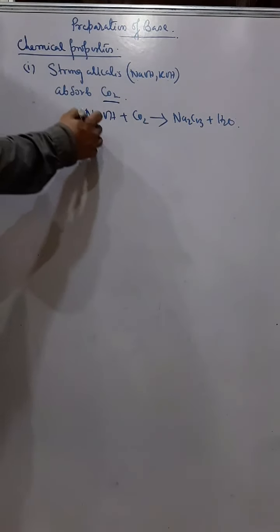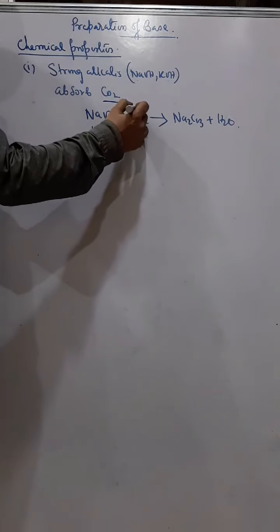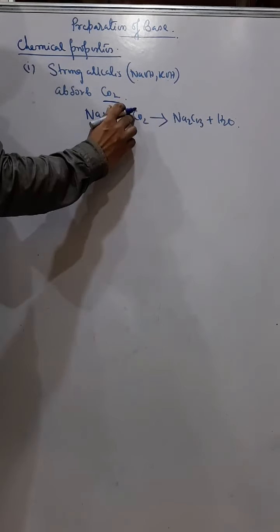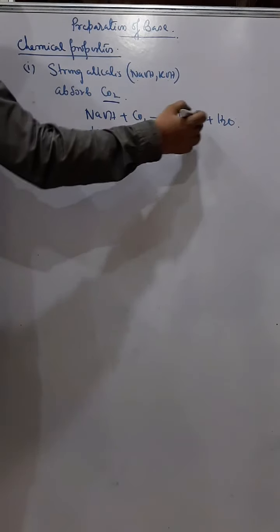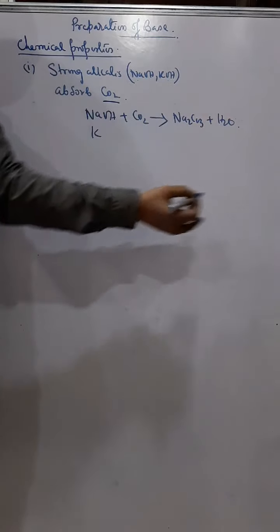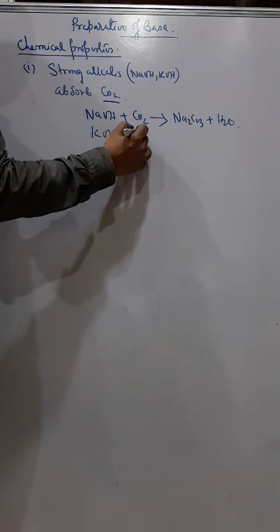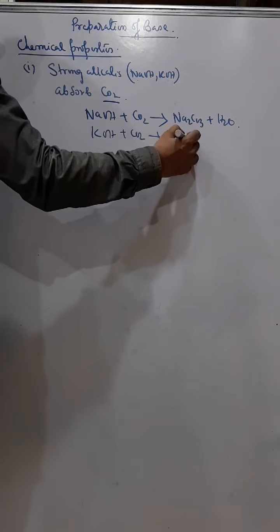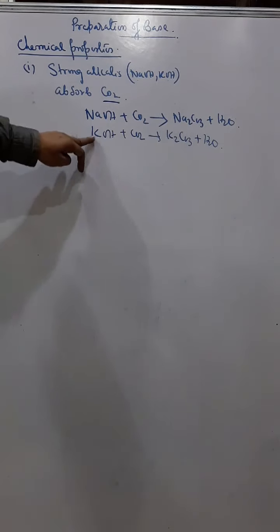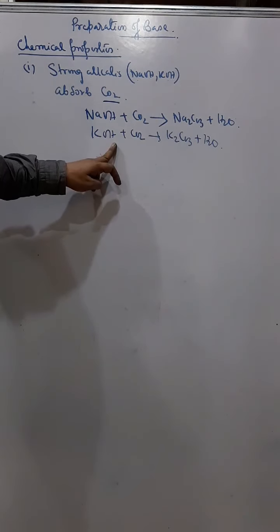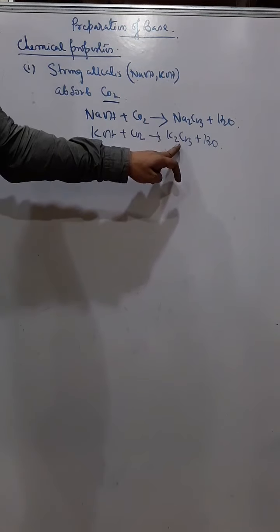will give you Na2CO3 and H2O. Okay. So carbon dioxide gas forms sodium carbonate, that means this gas is absorbed and sodium carbonate is formed as salt, and it gets dissolved in water. And similarly, KOH plus CO2 gives you K2CO3 and H2O. So caustic potash, potassium hydroxide, absorbs carbon dioxide, forming potassium carbonate and water. Similarly, caustic soda absorbs carbon dioxide, forming sodium carbonate and water. Okay.